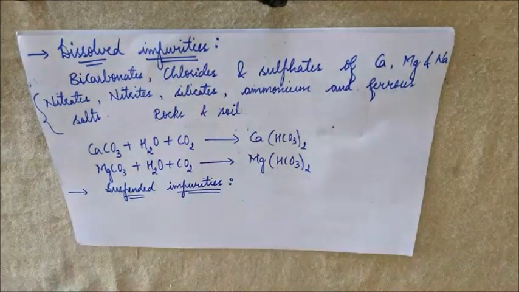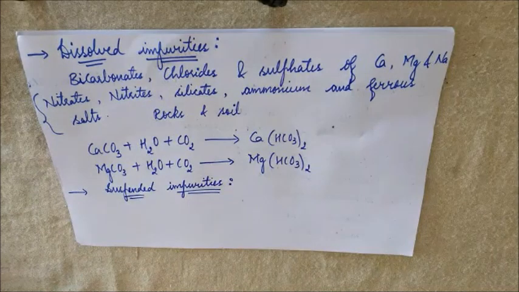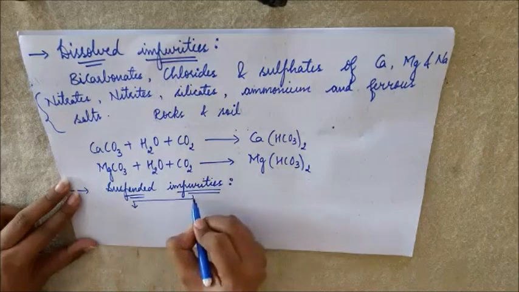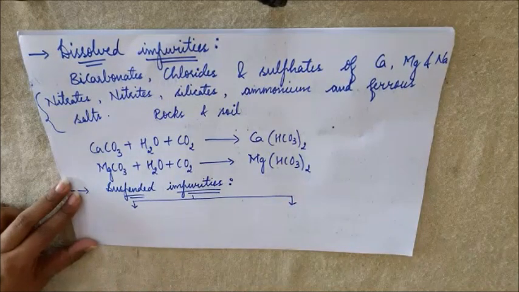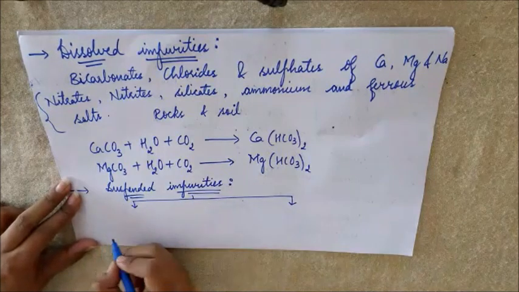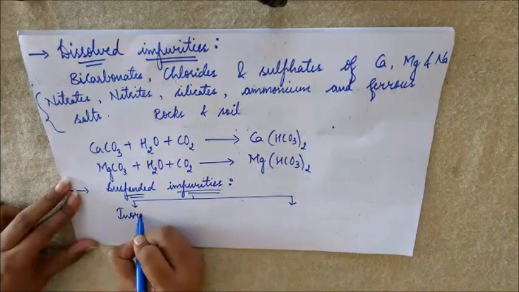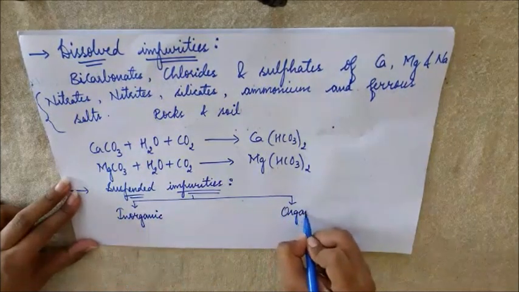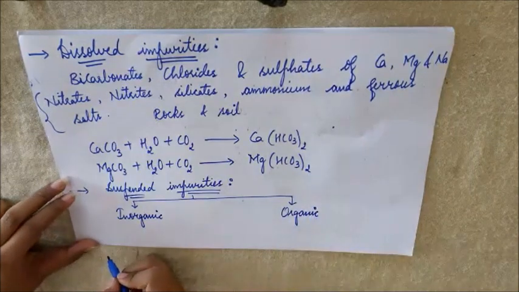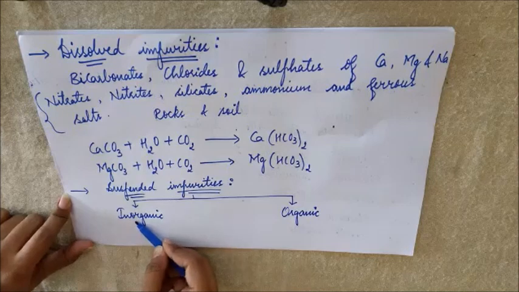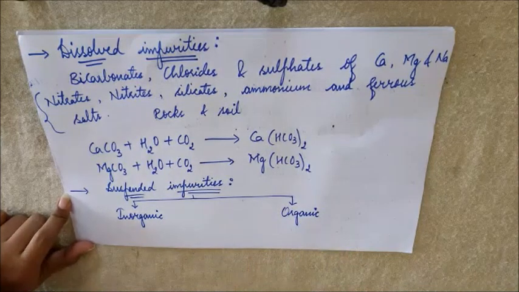Now, suspended impurities. There are two types of suspended impurities. Suspended means the ones which tend to float, floating material. Those are called suspended impurities. There are two types of suspended impurities: inorganic impurities and organic impurities.